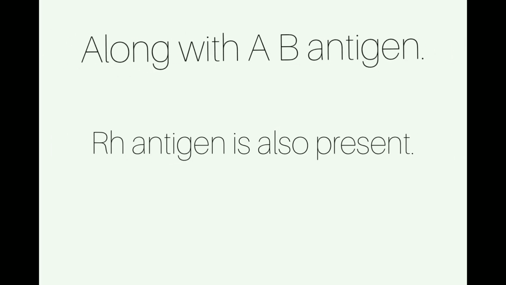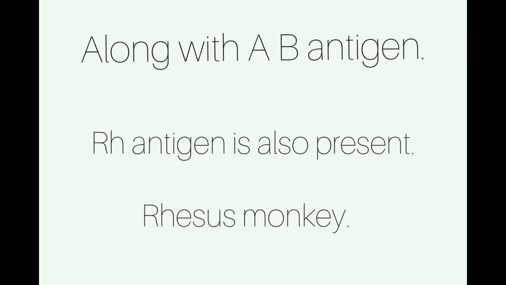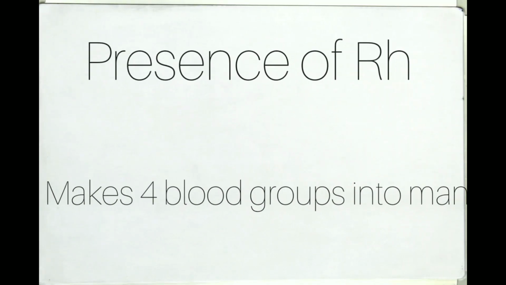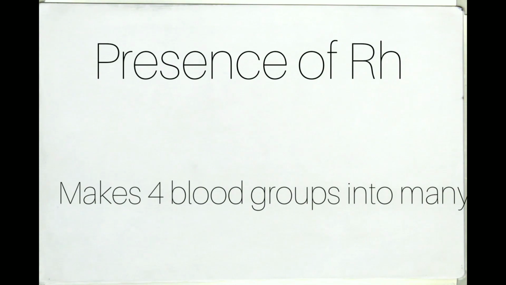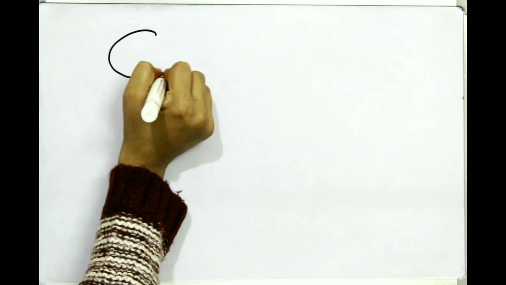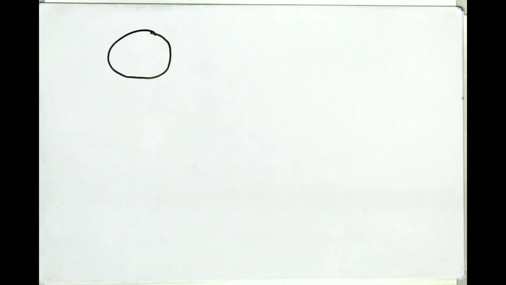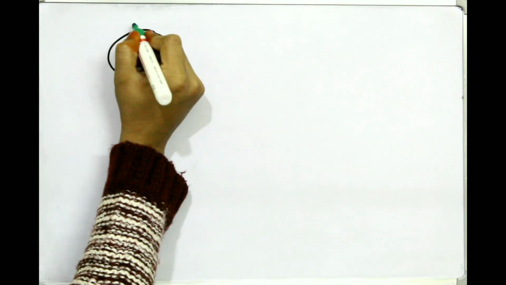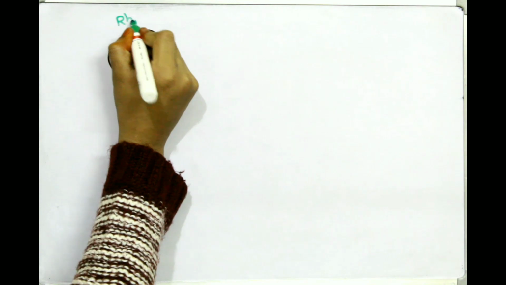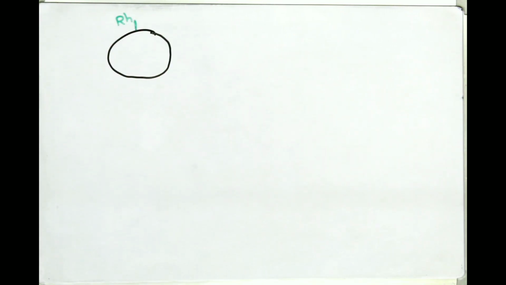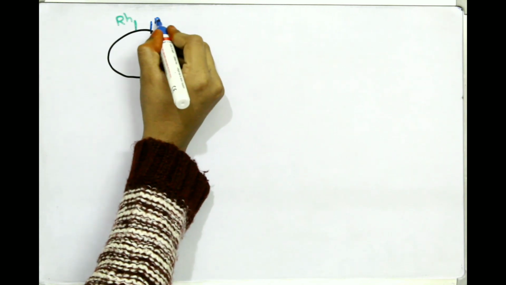Along with A and B, we have another antigen, that is RH, which is found in rhesus monkey, so we term it as RH. So presence of RH has divided 4 blood types into 8. How? We'll get to know. If the RBC has RH antigen on it, then it is considered as RH positive. If RH is absent, then it is considered as RH negative.